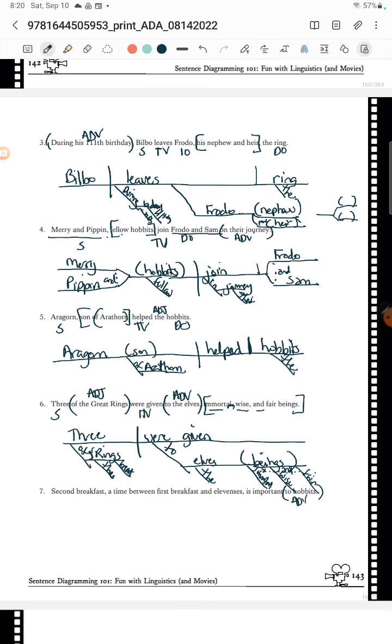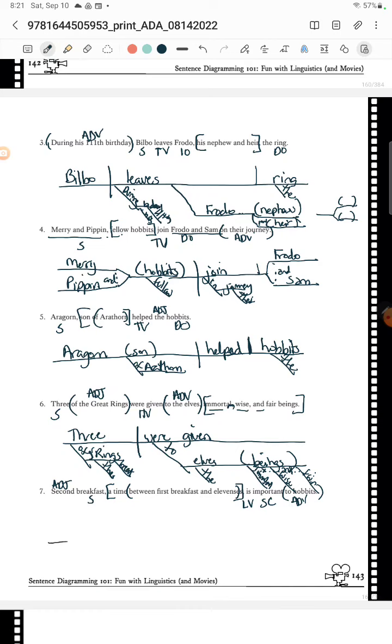So adverb. Breakfast is my subject. Second's going to be an adjective. A time between first breakfast and 11Zs is going to be my appositive. So there's also a prepositional phrase in there. So we've got "breakfast is important." That's your sentence. And then the rest of that stuff is just extra.